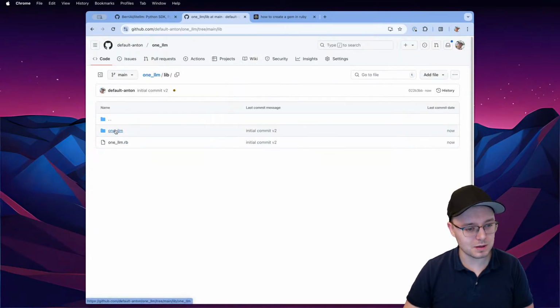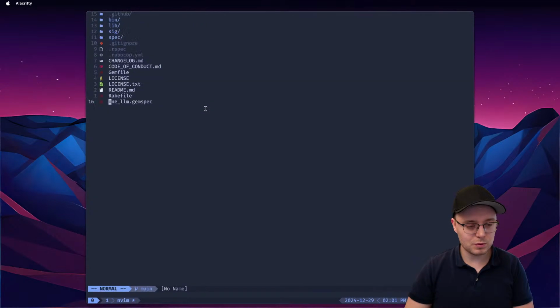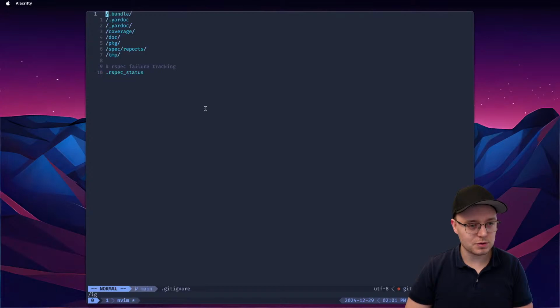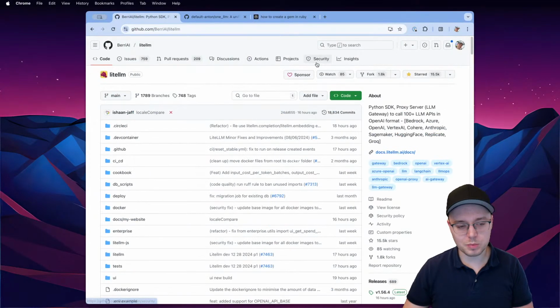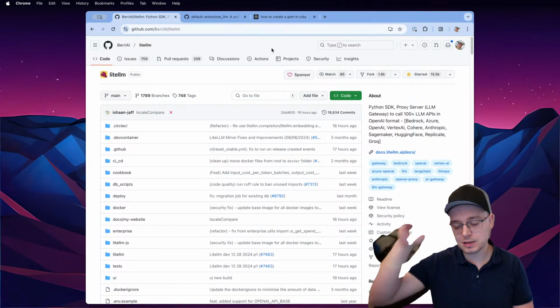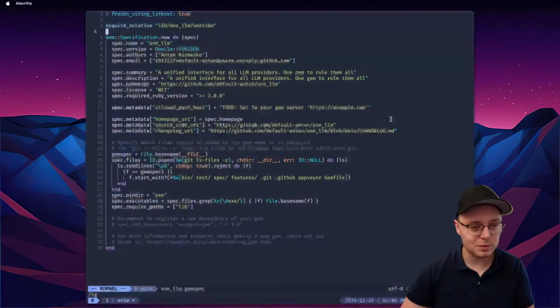And yeah, let's start. So one LLM. Oh, by the way, I wanted to review the ignore file first. What do we have here? Bundle, yard, your dog. Okay, all good. So what we're doing here is we're going to copy this Python package that we have here, and we're going to recreate it in Ruby. I like the way it describes everything, so we can just put it.